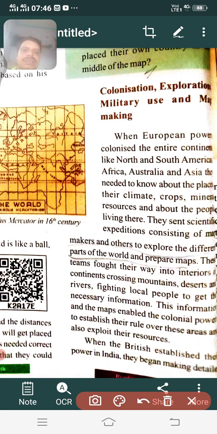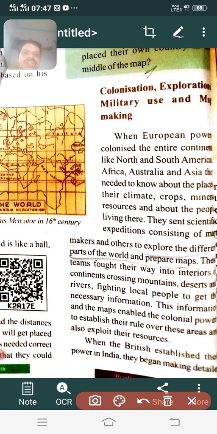So what were the particular continents they discovered or colonized? You find North America, South America, Africa, Australia and Asia. These are the major continents which were colonized or explored by European powers, European countries.